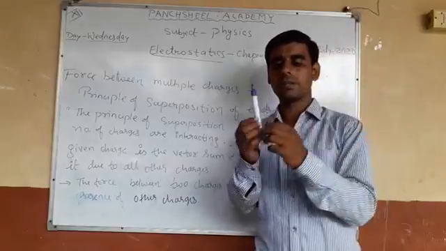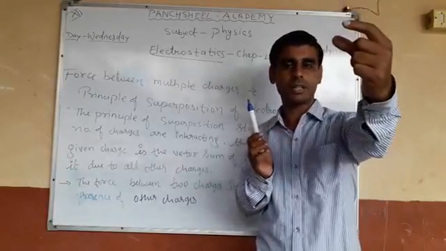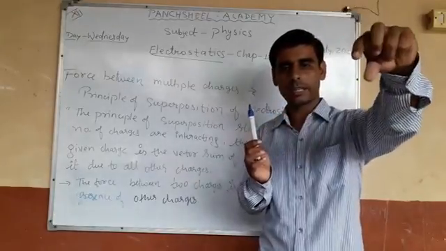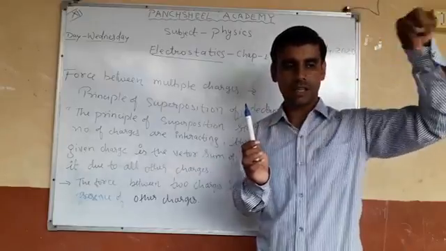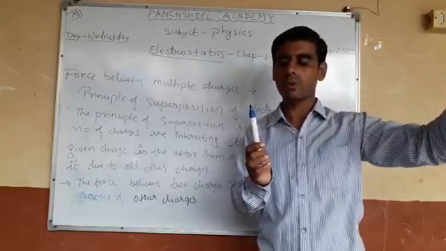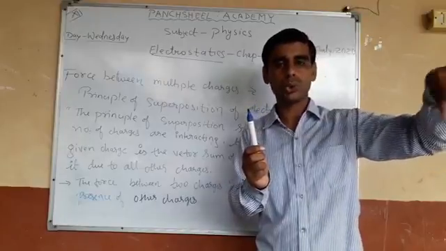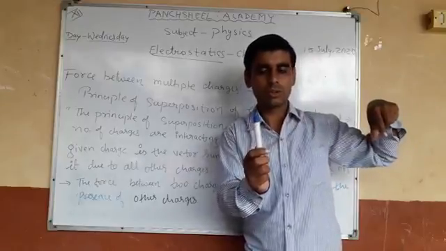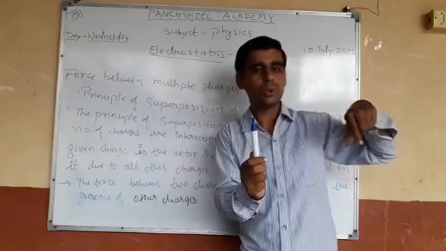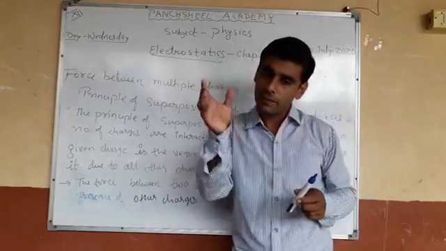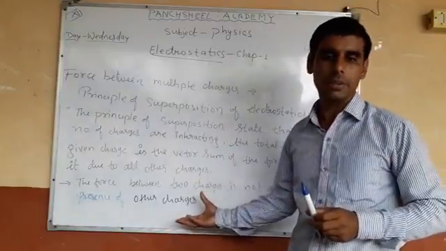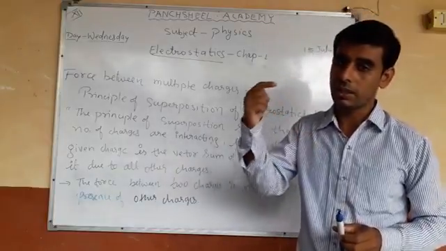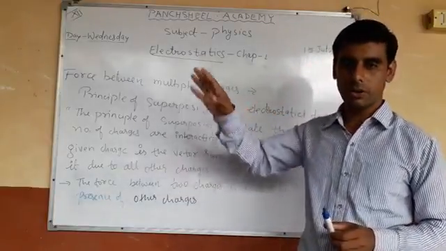This is the first charge and another, second charge. The force on this charge due to the second charge is in this direction. Another, third charge is kept here, so the force on q1 due to q3 is F13. Another charge here is q4, so the force on q1 due to q4 is F14. Like this, if n charges are kept here, then the total force on that charge due to the other charges is the vector sum of all the forces.